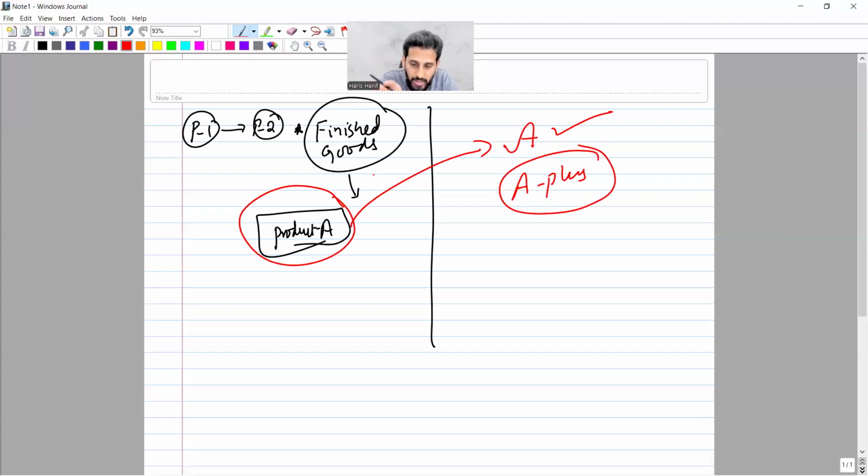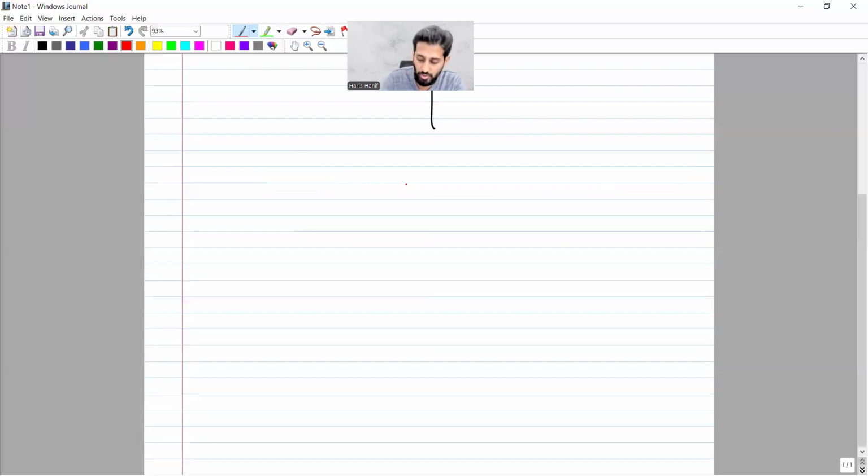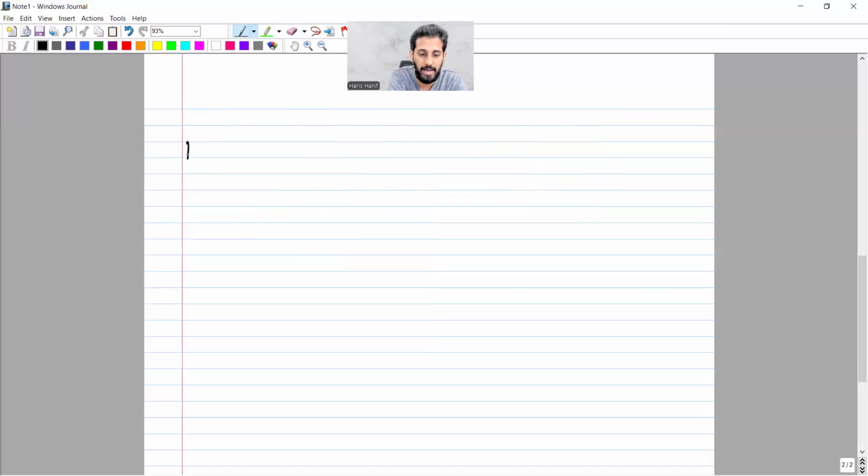I will open this slide once again after reading the question. But before that, just imagine that there is a product, and this point is where product A is separated and product B is separated. Let me draw it in a fairer manner. This is process 1, process 2, and let's say process 3.